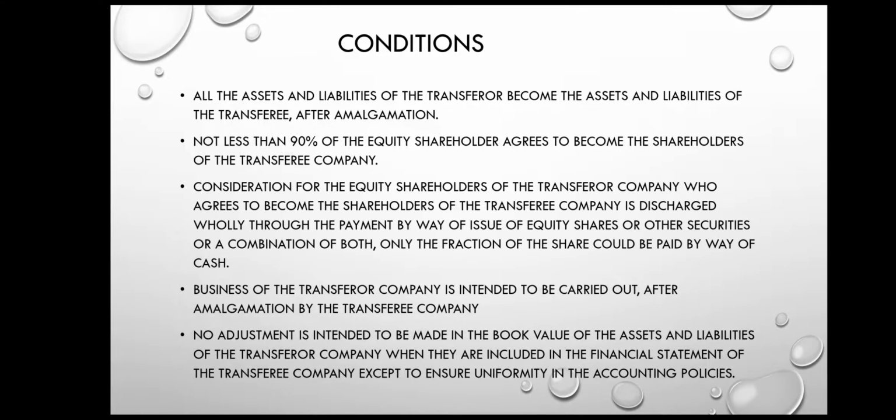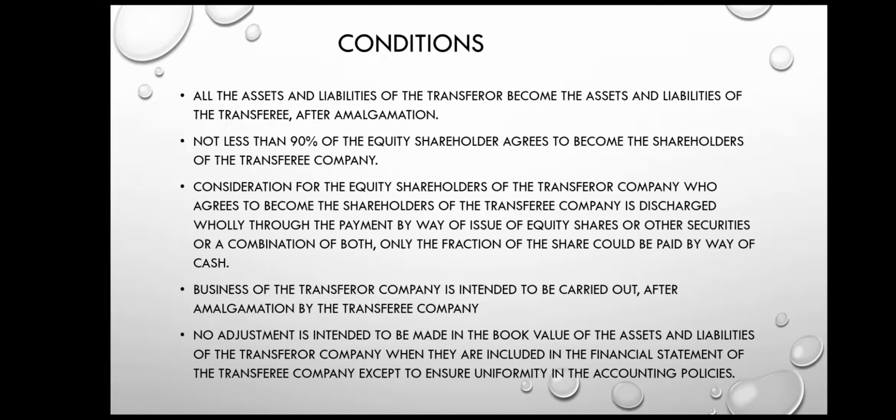Next, the consideration for the equity shareholders of the transferor company who agree to become the shareholders of the transferee company is discharged wholly by way of issue of equity shares or other securities or a combination of both. Only the fraction of a share could be paid by way of cash.